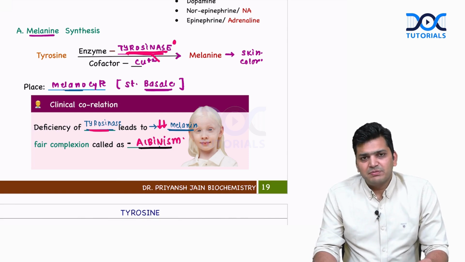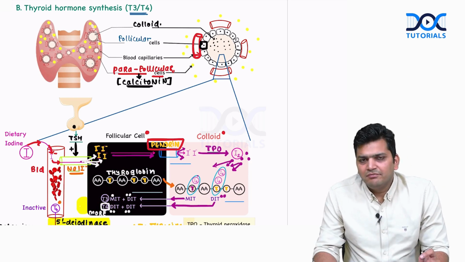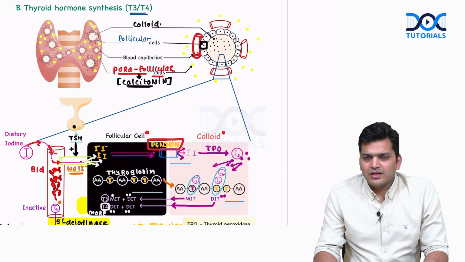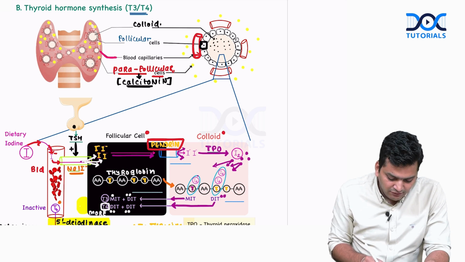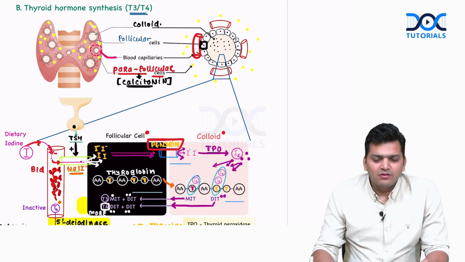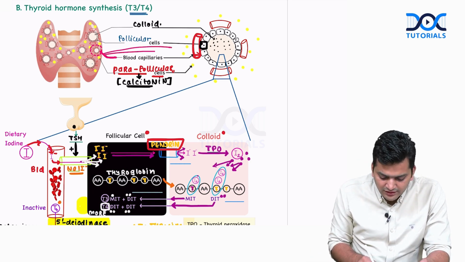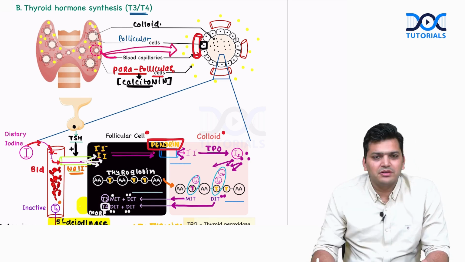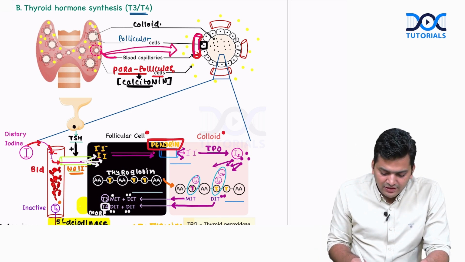Now coming to the second special product, that is thyroid hormone T3, T4. See, in the thyroid, we have the thyroid follicles. Basically, if you see this particular structure, this is the thyroid follicle. If I zoom in on this area, I will be able to see this particular structure, which is having three things. One, the outermost is the blood capillaries, then these cells, which are the follicular cells, and inside that there is a liquid called colloid.